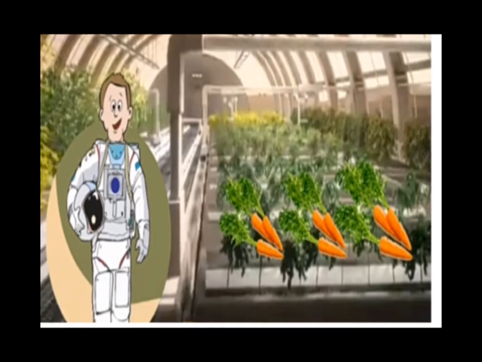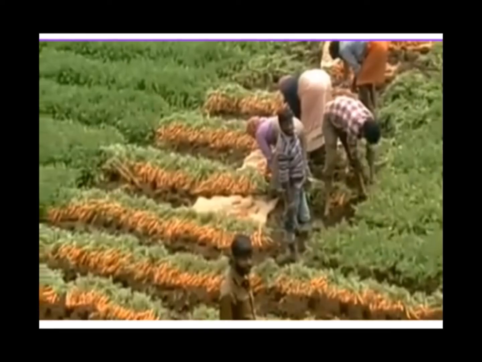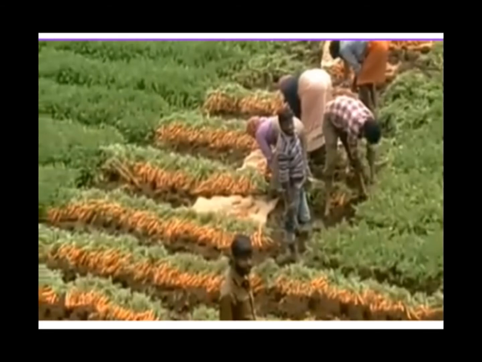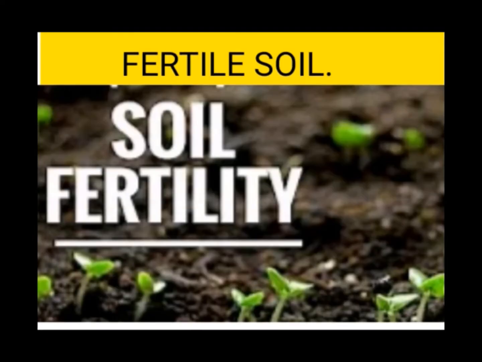Why? Because see these carrots now, how fresh. These carrots are from the earth. It will be very tasty because we harvest the vegetables on the earth from the farm. See this picture? The people are harvesting the carrots. It is from the fertile soil. How will it be? Our earth has fertile soil. So the crops and vegetables, how will they be? They will be very fresh because we have fertile soil.